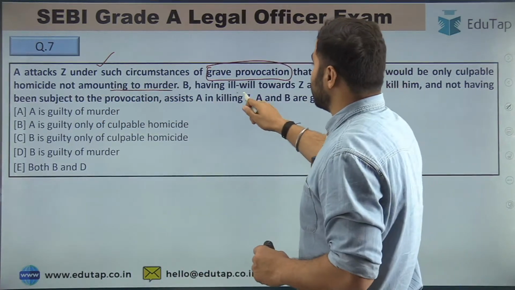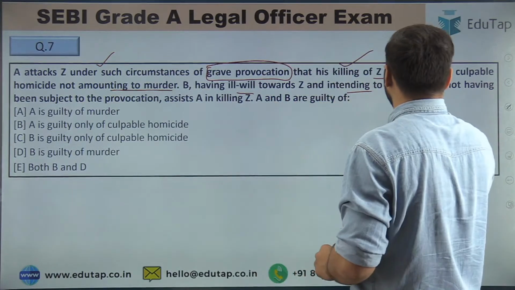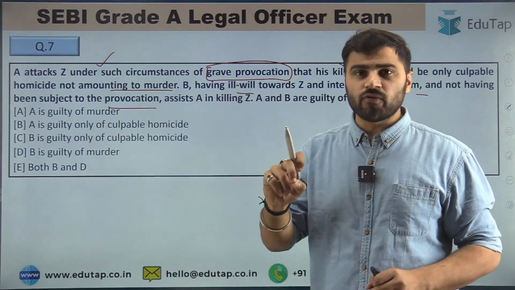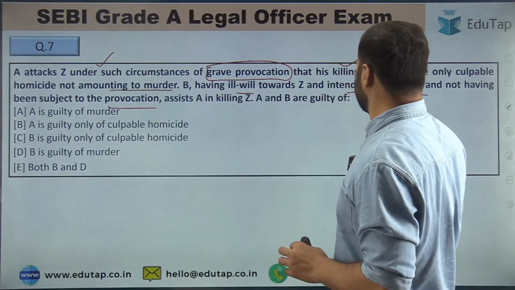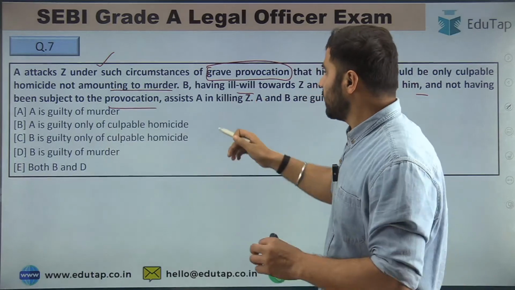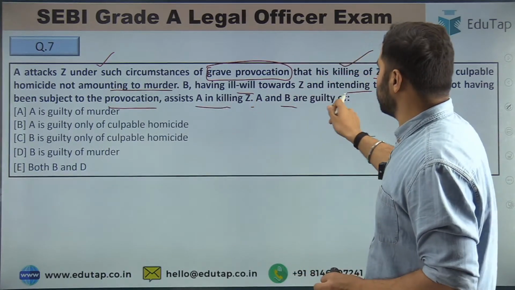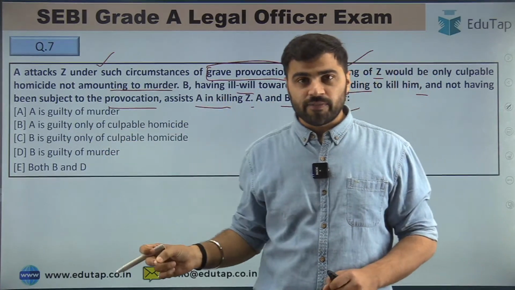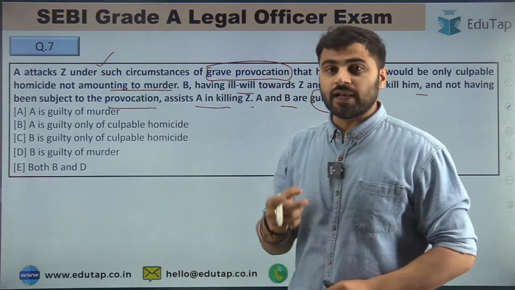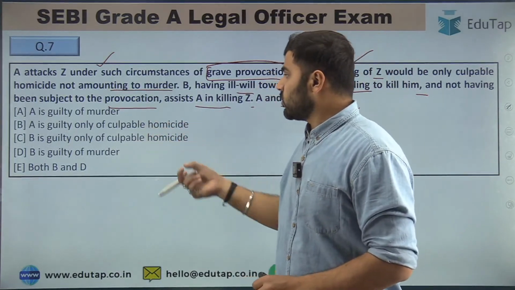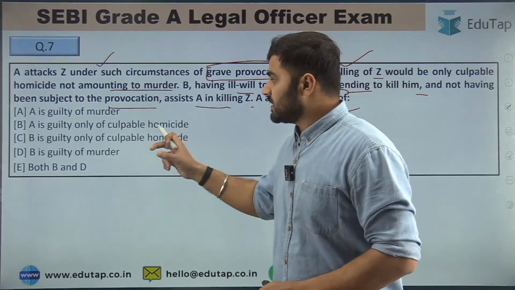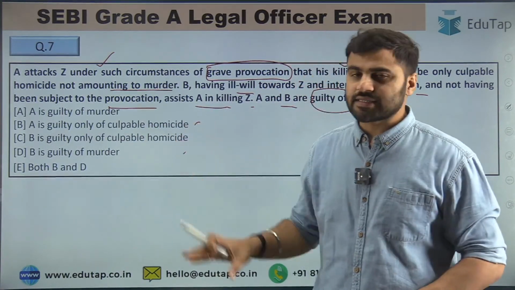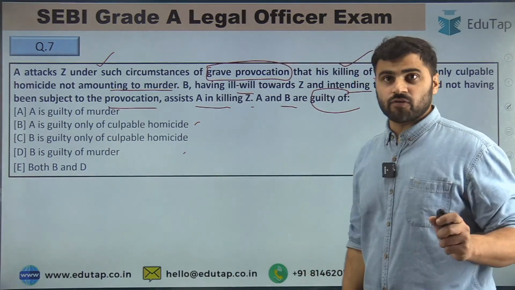But B, having ill will towards Z and intending to kill him, and not having been subject to the provocation. A was subject to provocation, but B was not subject to provocation, right? Assists A in killing Z. So A and B are guilty of which of the following? Your options are: A is guilty of murder; A is guilty only of culpable homicide; B is guilty only of culpable homicide; B is guilty of murder; or both B and D. So which of the following is correct, guys? Tell me the right answer for question number 7.